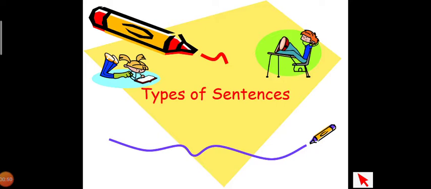So how sentences can differ from one another, expression-wise or meaning-wise, is the main objective of our today's session. So let's start: types of sentence.